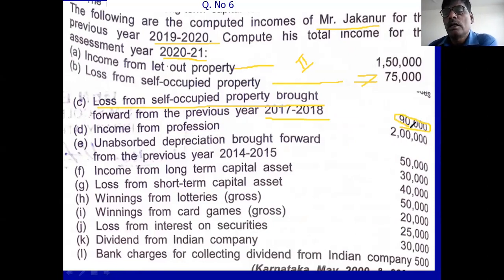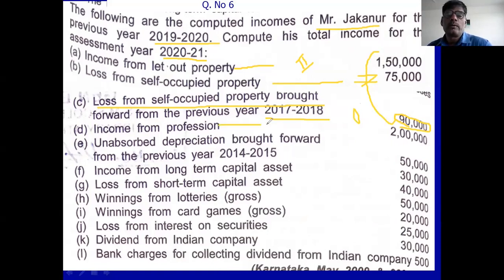So 75,000 you adjust and the remaining 15,000 you carry forward to the next assessment year. Remember this. Income from house property becomes zero because after adjustment your income is zero.